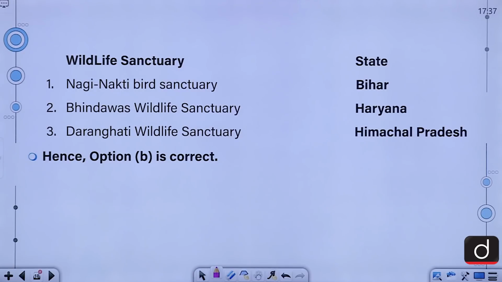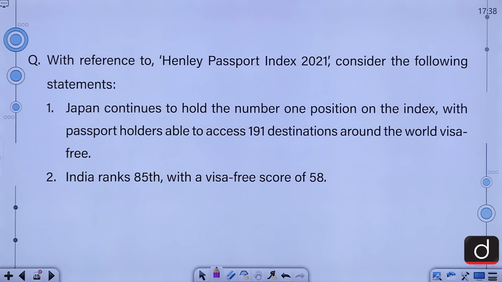If we talk about the wildlife sanctuary and the state it belongs to, Nagi Nakti Bird Sanctuary belongs to Bihar. Vindhyas Wildlife Sanctuary belongs to Haryana in Jhajjar district. The Daranghati Wildlife Sanctuary belongs to Himachal Pradesh. Moving on, let's look at our next question.